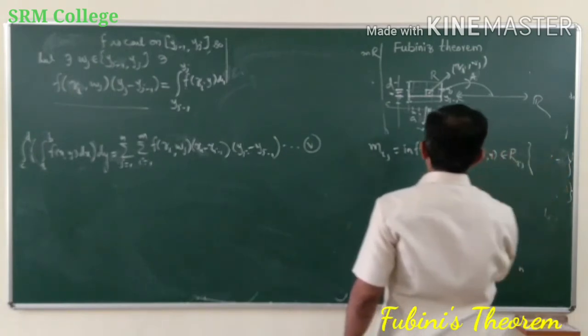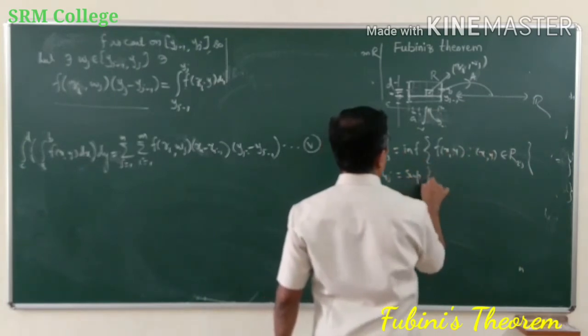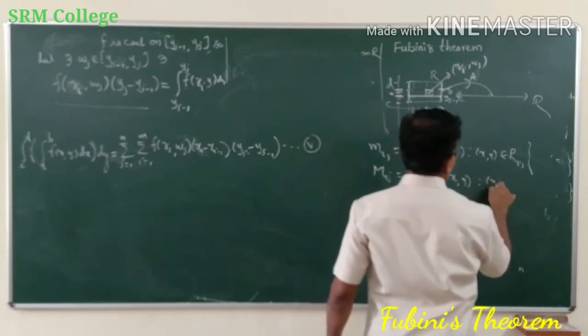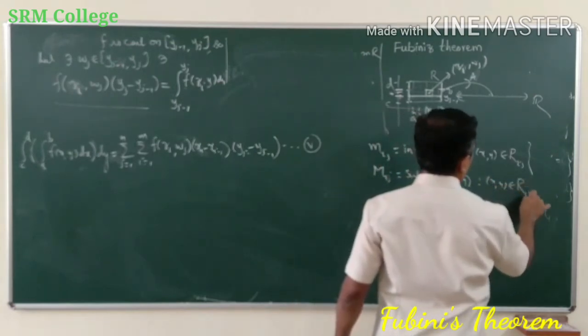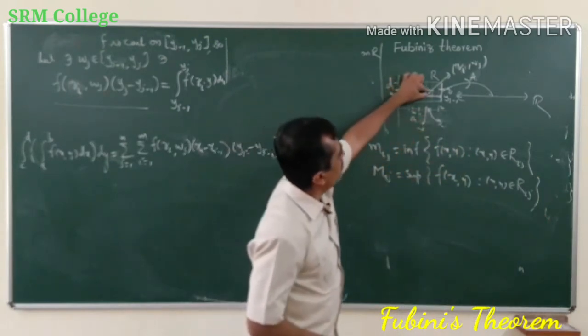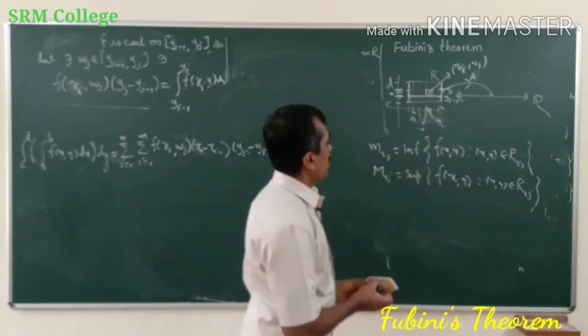And capital Mij, as usual, is the supremum value of f of xy such that xy belongs to Rij. So let small mij be the infimum value of f on Rij, and capital Mij be the supremum value of f on Rij.